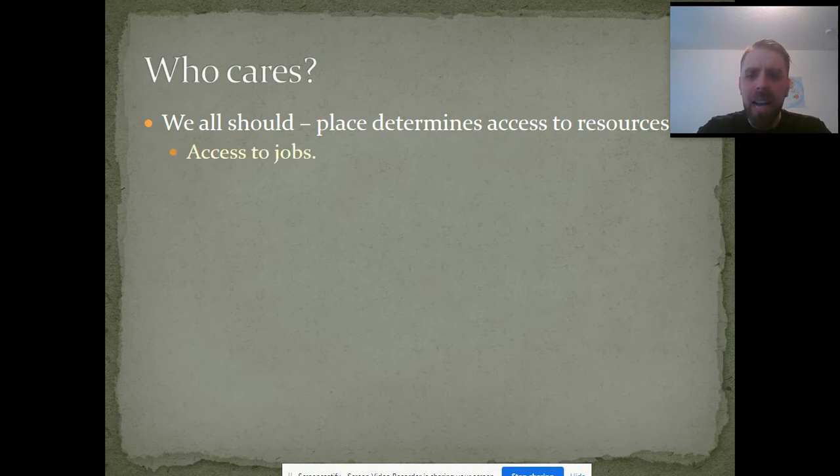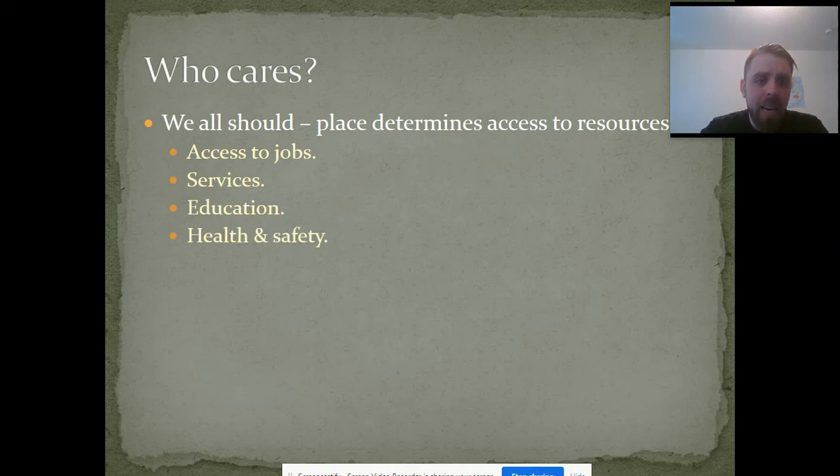So place determines access to resources, the jobs that you get, the services that you can expect, the type of education that you can expect to be getting, health and safety at the neighborhood level, and collective efficacy, which is this measure of kind of how much does a neighborhood feel like a community? How willing are people to work together to accomplish difficult things? How willing are people to intervene on behalf of neighbors and behalf of the whole neighborhood if things are going in a bad direction?